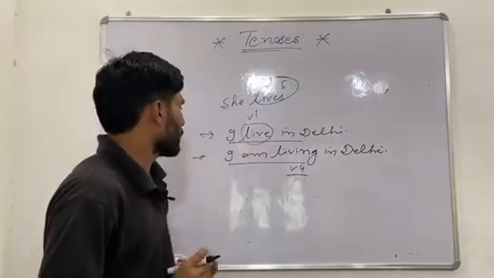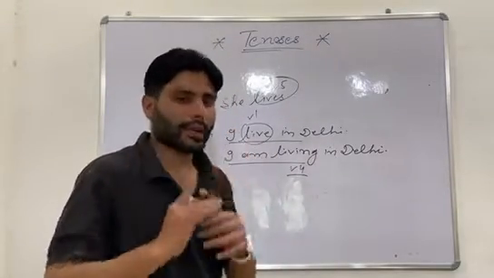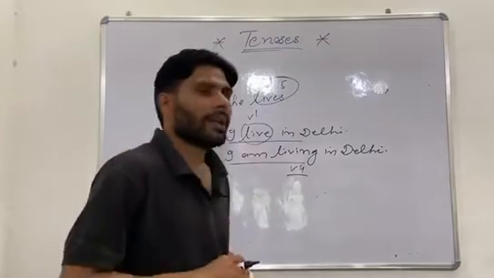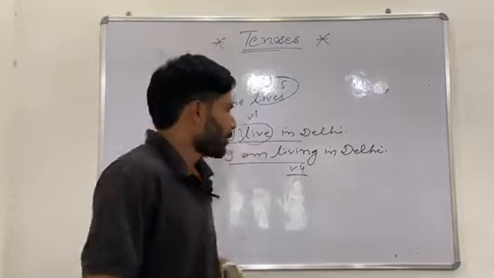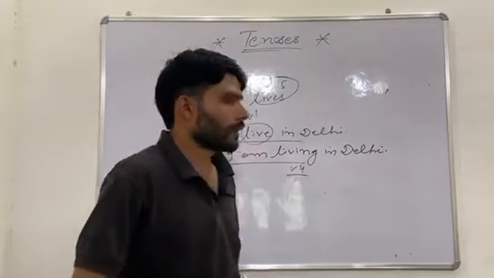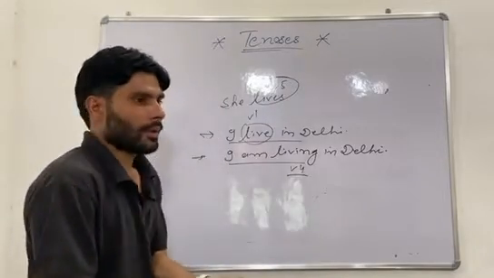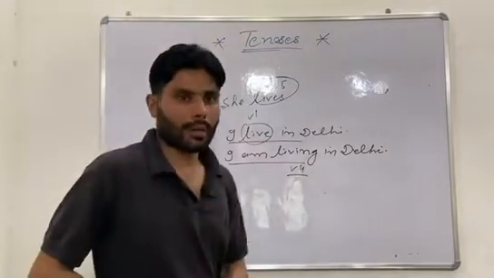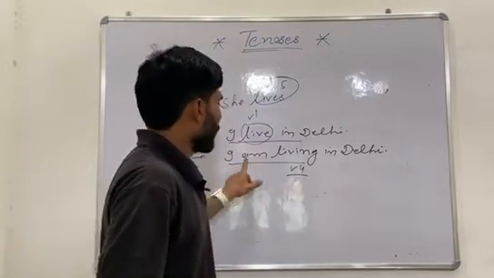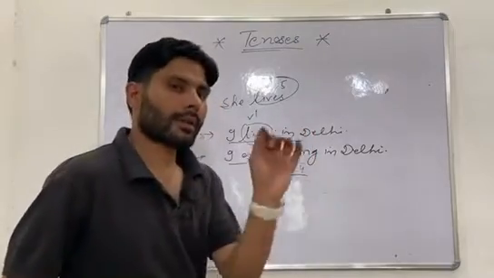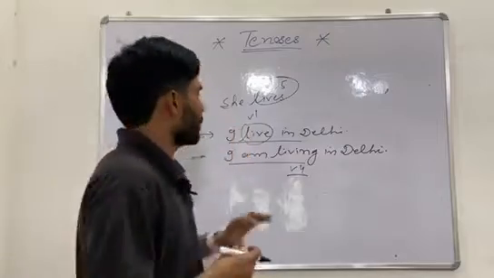In the second sentence, I am living in Delhi. That is not a permanent action. It is a temporary action. So maybe I live in Delhi for 5 to 6 months, or for 2-3 days only. So this is an unfixed plan. It is not fixed for a longer time. As I am speaking, at that time I am living in Delhi. It means that it is a temporary action. In the first sentence, it is a fixed action, a permanent action.